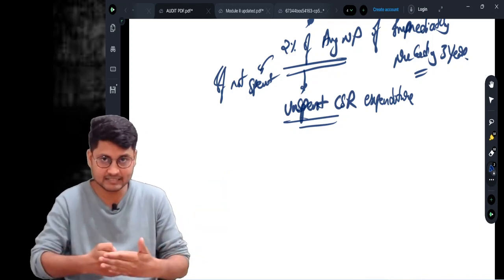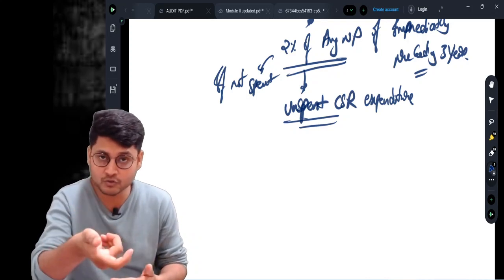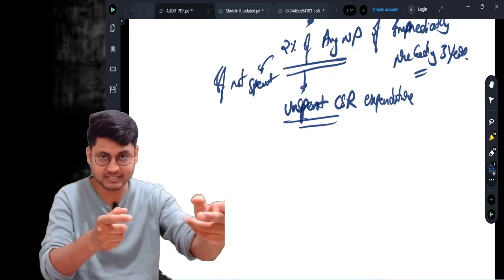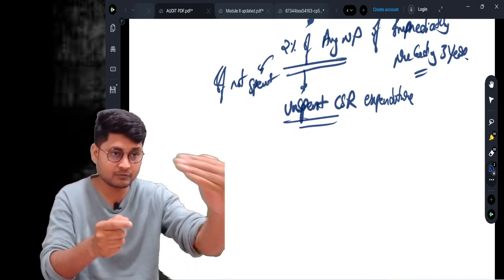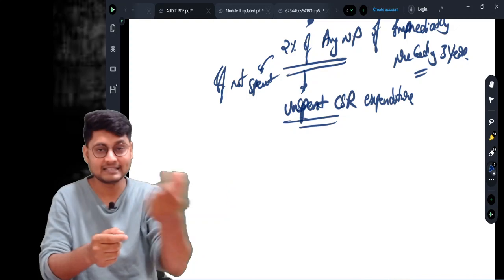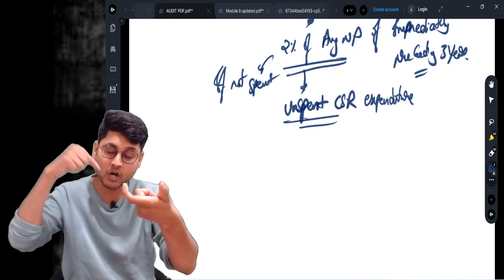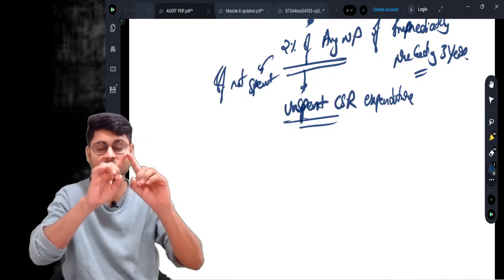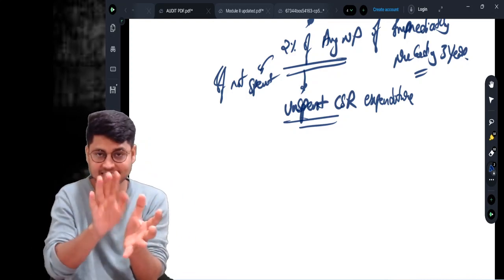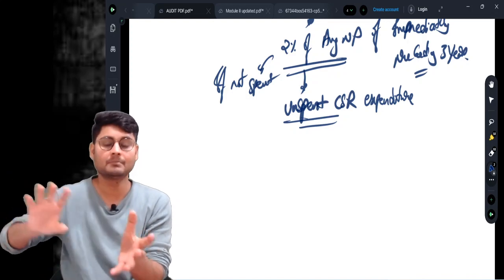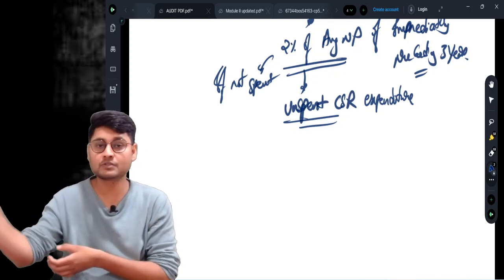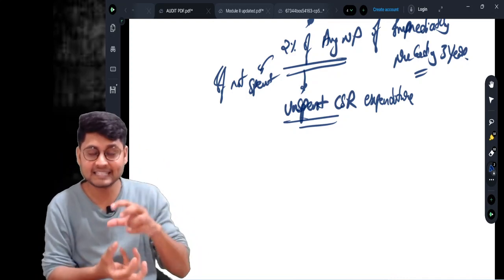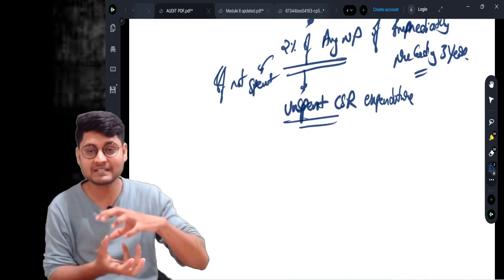So in the current year, there may be some unspent amount of CSR expenditure because of what? Because of an ongoing project. That expenditure is to be incurred in the coming 1 or 2 years. Then there won't be any problem. Whatever expenditure is still pending shall be kept in a separate bank account, and shall be used within 3 years. So in case of an ongoing project, it shall be used within 3 years. Okay, this is called unspent CSR expenditure.